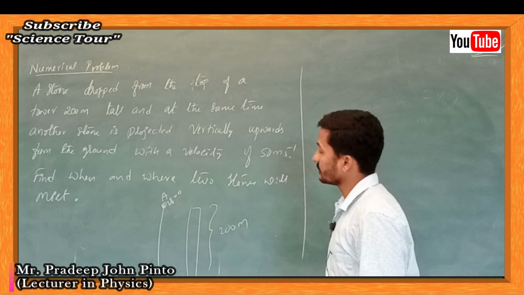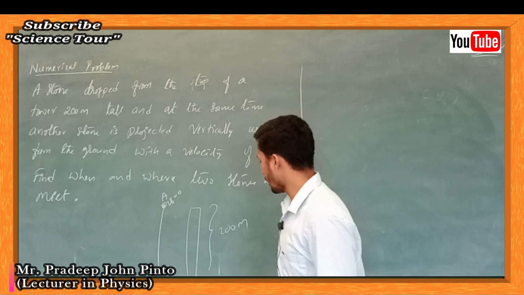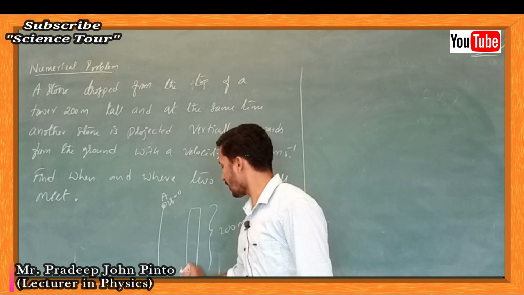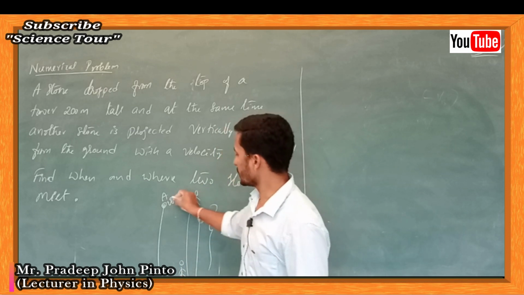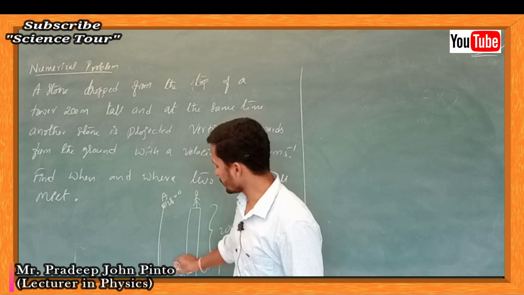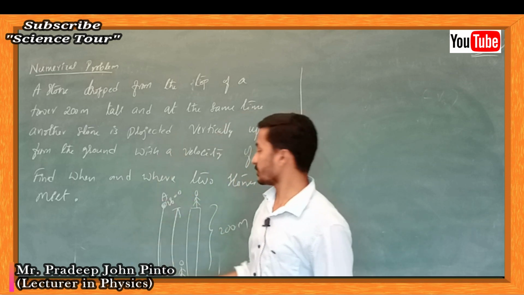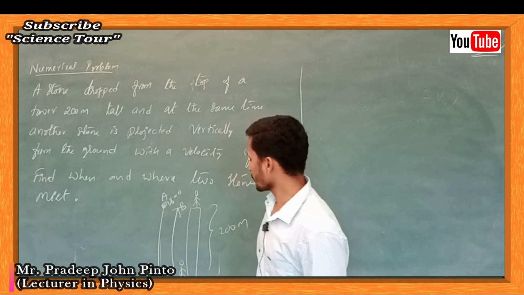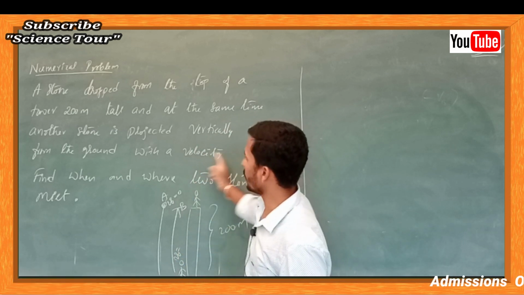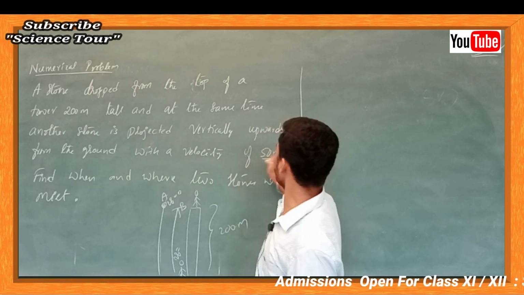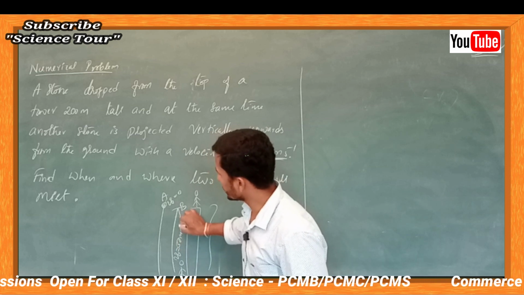At the same time another stone is projected vertically upward from the ground. One person is at the ground and one person is at the 200 meter height. This person is going to drop the ball, and at the same time this person is going to throw that ball, so it becomes B. They have given the velocity: upward with a velocity of 50 meters per second.